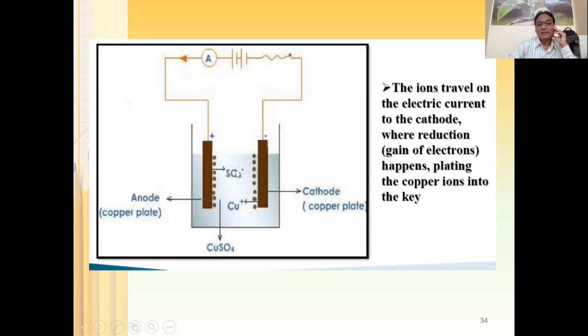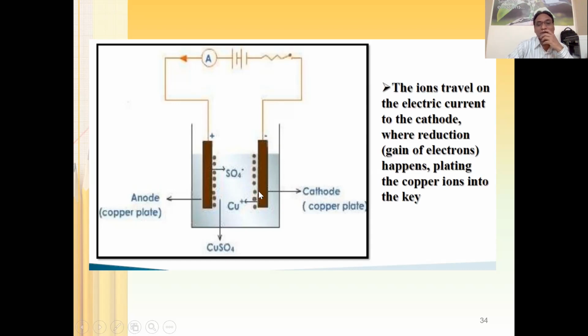So whenever you apply current, the CuSO4 is going to be separated, and you are going to have SO4 minus and Cu plus. Sulfate and copper. These copper cations are going to be attracted because this is negatively charged. Because these are cations, right? Positively charged copper ions are going to be attracted towards the cathode surface.